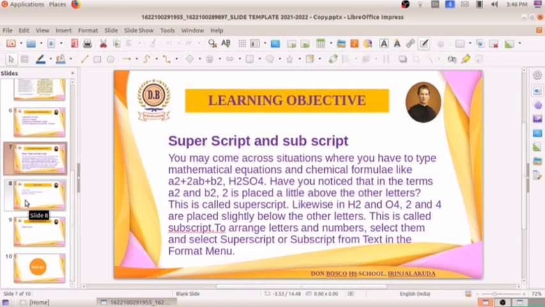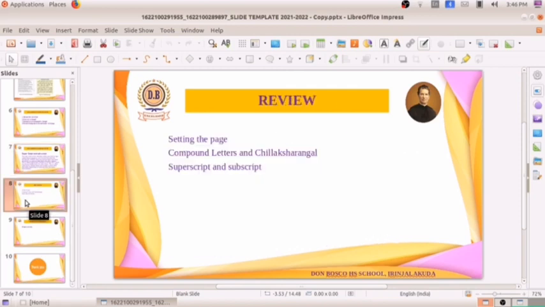So with this much I am winding up the session. Let us recall the important topics which we have discussed today. We have started the second chapter, setting the page, and I already told you it is a continuation of the first and third chapters of the 8th standard part 1 textbook. There we have studied compound letters, kutaksharangal and chillaksharangal.